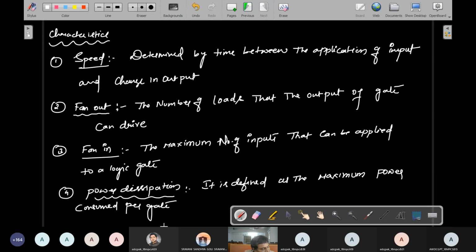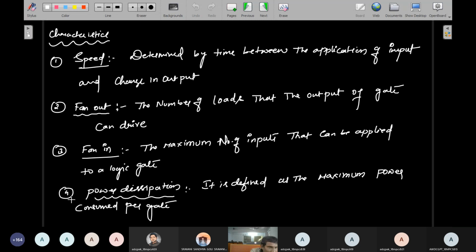After power dissipation, we'll move to propagation delay. All of these are characteristics of logic gates. Next, power dissipation, after that propagation delay. So I'll move to the next page. Propagation delay, what is that? That is the fifth one. You will give numbers to each characteristic, 1, 2, 3, 4. So this is the fifth one, propagation delay.